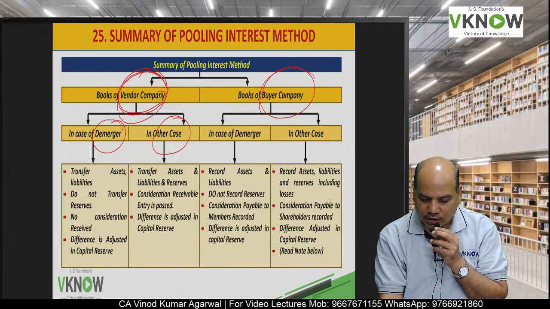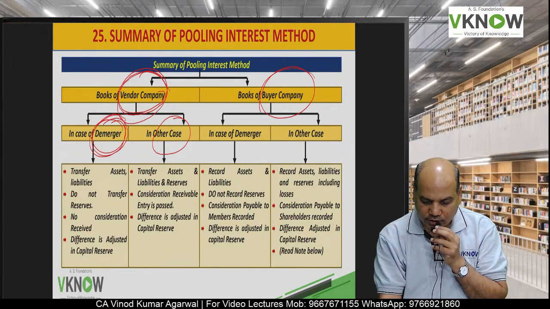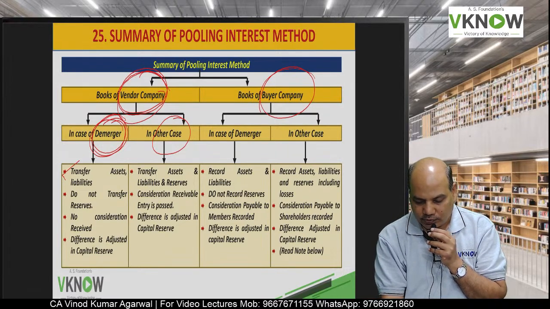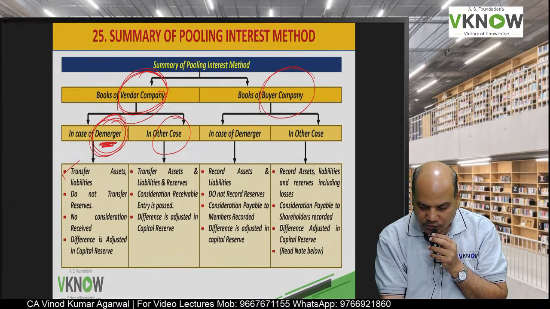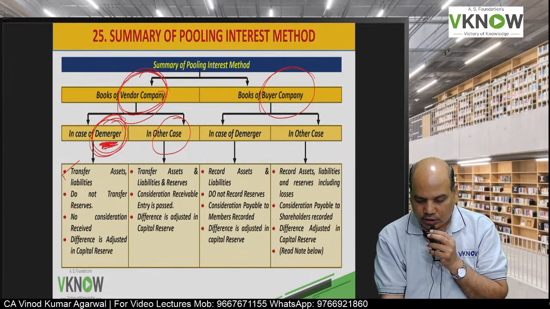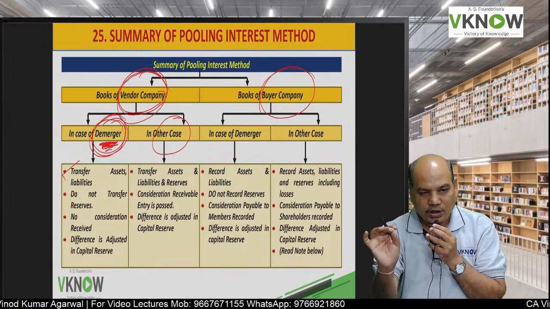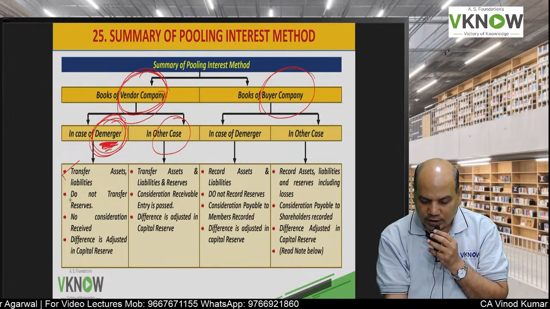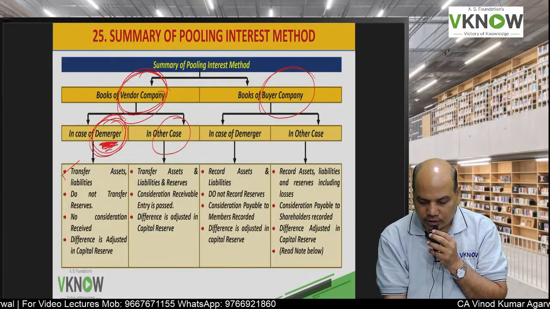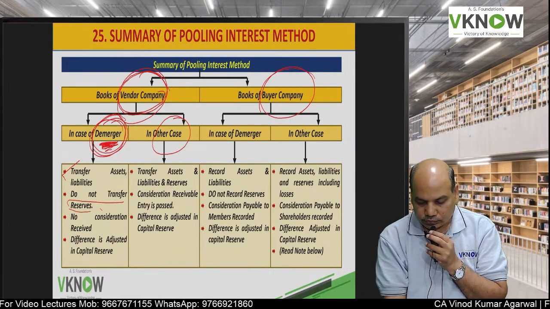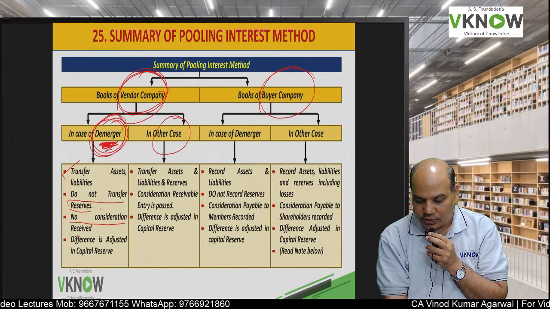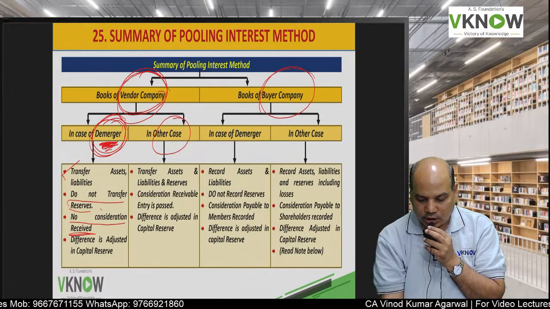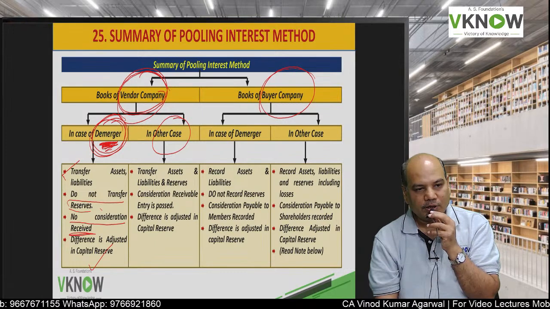So in the books of seller, if it is demerger, the entry will be transfer of assets and liabilities. In case of demerger, please note, it is one company, and a division does not have reserve. Do not transfer reserve in case of demerger. No consideration is received by the seller. The consideration is received by the shareholder and the difference is adjusted in capital reserve.